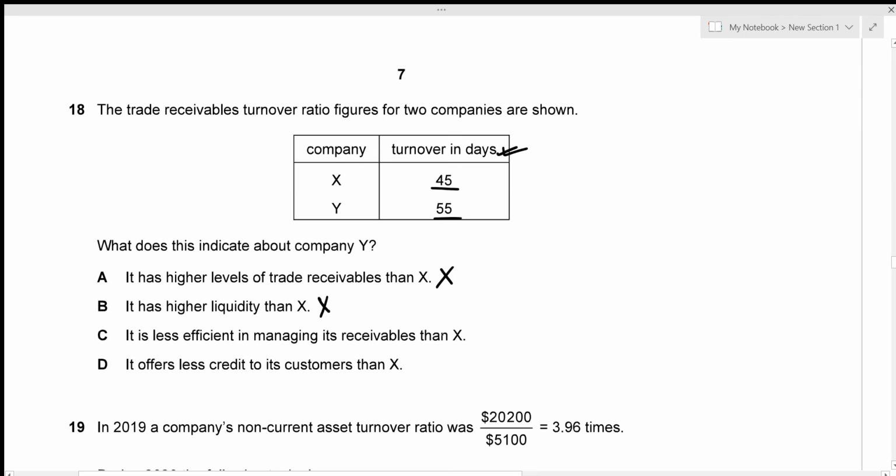So B is wrong. And option C, we have it is less efficient in managing its receivables than X, which is actually true, because X is receiving those trade receivables amount within 45 days, but Y is taking 10 days longer, right? So company Y has to wait 10 days more in order to receive the trade receivables amount, which means that it is less efficient. So option C is correct. Option D, we have it offers less credit. Again, we're not talking about any amount here. We don't know how much credit company X or Y is providing, so we cannot conclude anything about it. So the correct option is going to be option C.